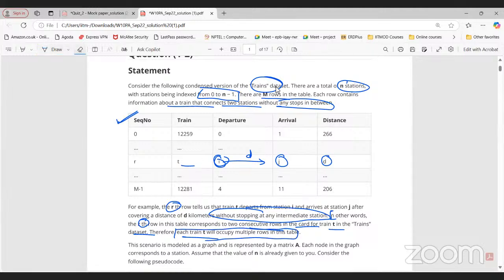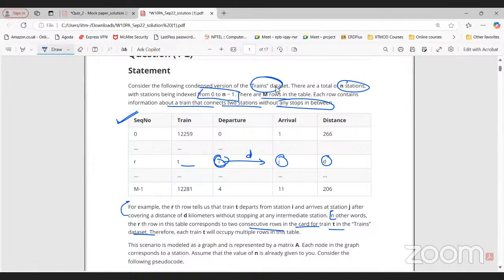Now, tell me what is the meaning of this entire paragraph. If you understand this, tell me the meaning of this entire paragraph. Yes, anyone?